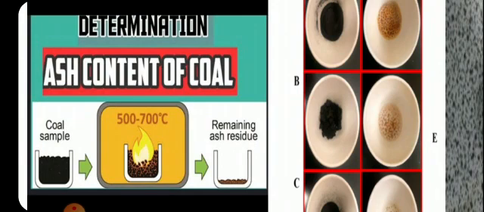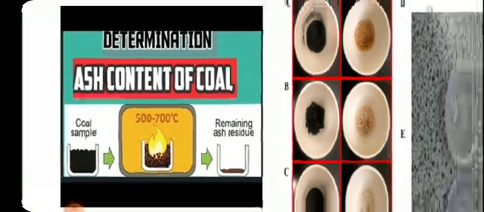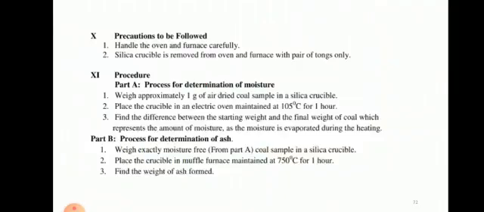Here we are taking coal sample in a crucible. We are heating at very high temperature, so all carbon gets burned. Whichever part is not burned remains as a residue. So does the weight of the crucible increase or decrease? It is definitely going to decrease. See, a coal sample is a large quantity, but when we are talking about the ash, it is a very small quantity. So we are going to measure the weight of ash, how much it is produced, and we will use that for the calculation.